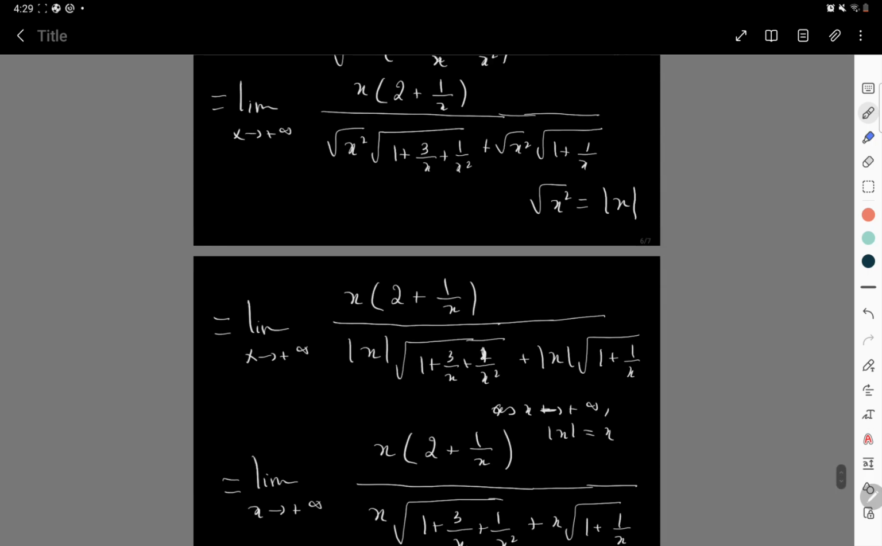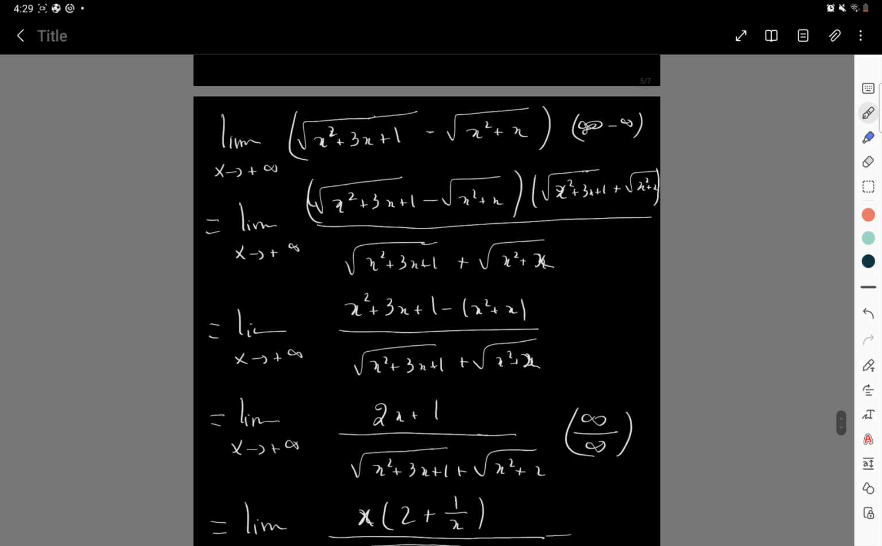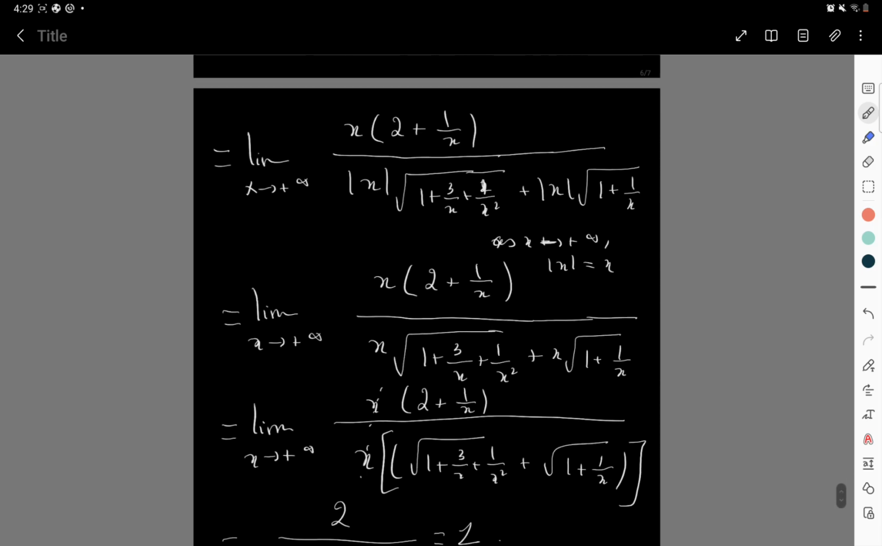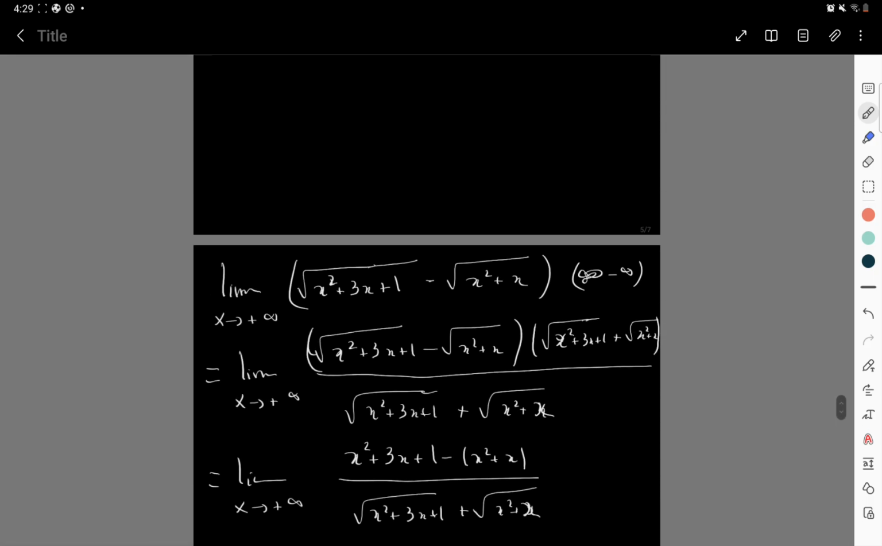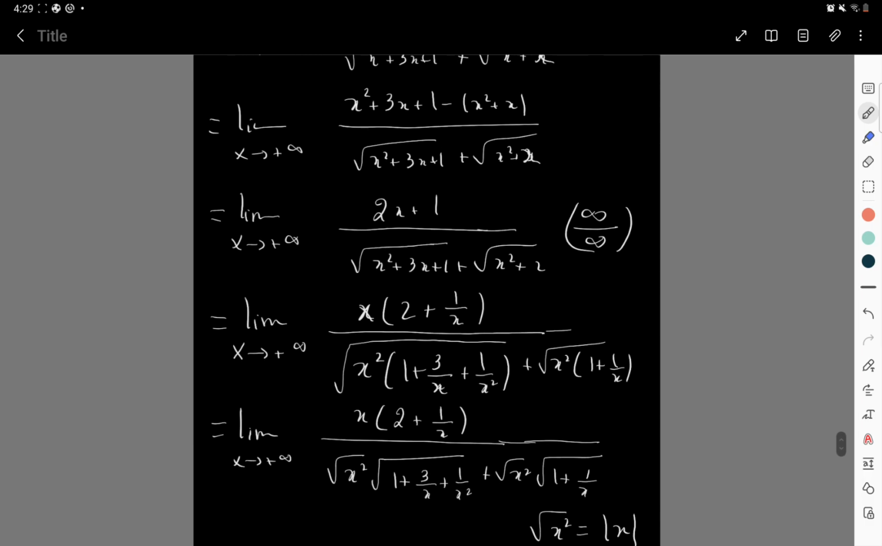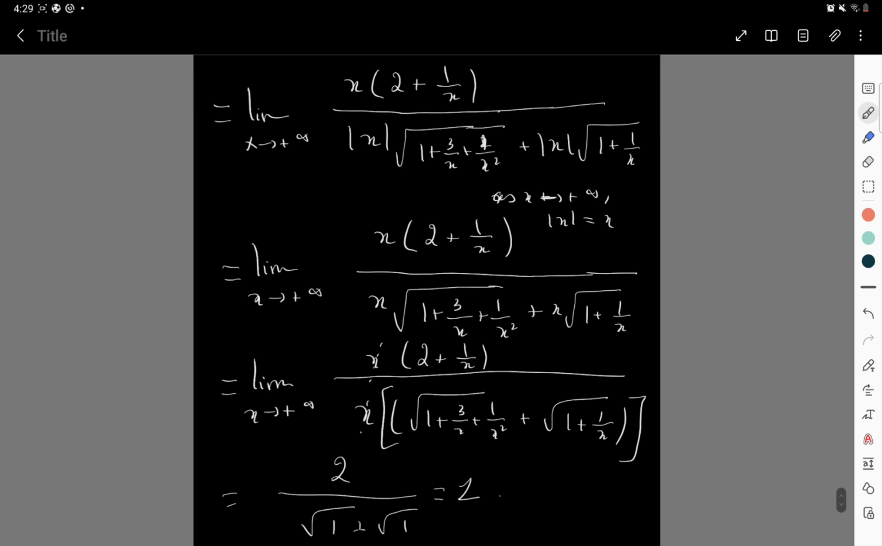Okay. Maybe it's a good example to try on your own as well, to make sure that you get it. And maybe you can try the limit of the same function, but as x goes to minus infinity, and see what the changes are. So thank you, everybody, and I hope it was helpful.